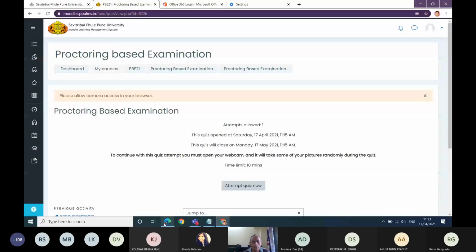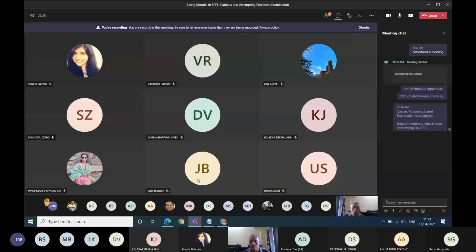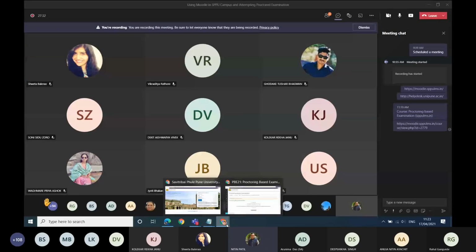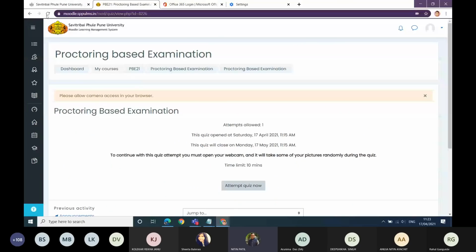I will stop my camera from the other side because I am using the camera for Microsoft Teams as well. So I disabled it. Now I am refreshing this again.